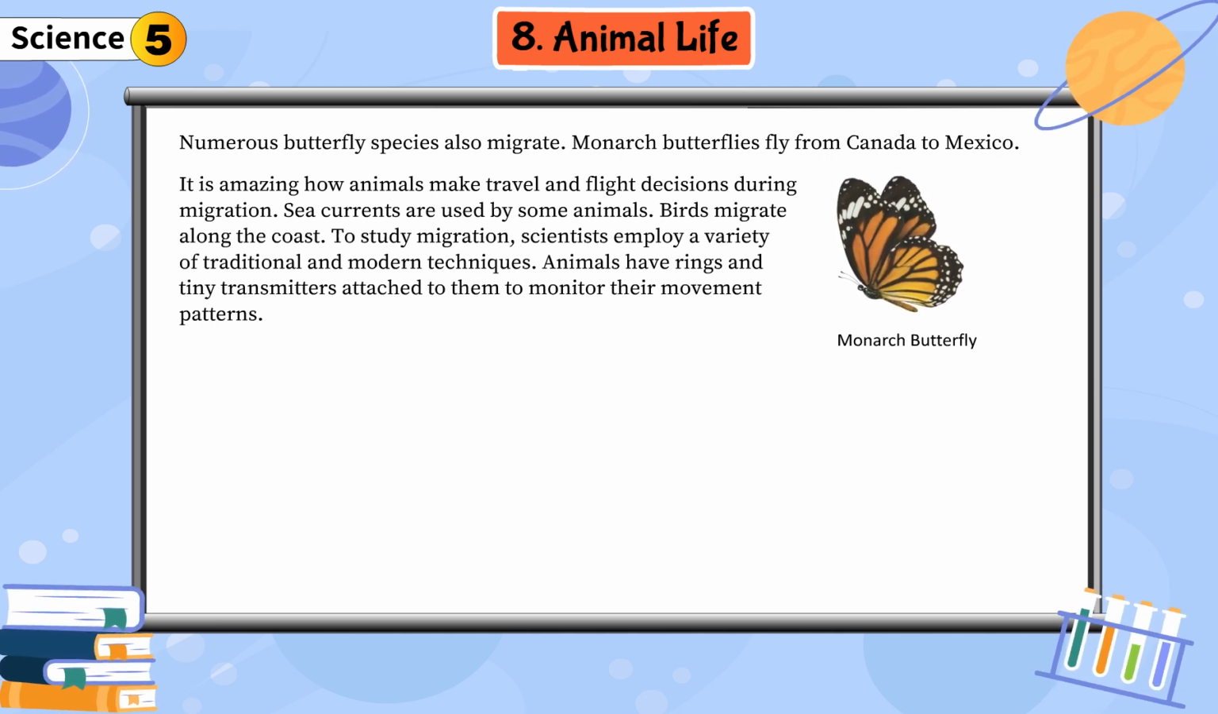It is amazing how animals make travel and flight decisions during migration. Sea currents are used by some animals. Birds migrate along the coast. To study migration, scientists employ a variety of traditional and modern techniques. Animals have rings and tiny transmitters attached to them to monitor their movement patterns.